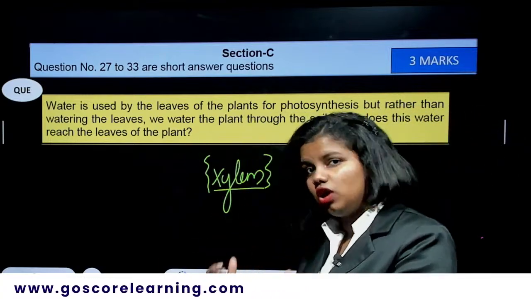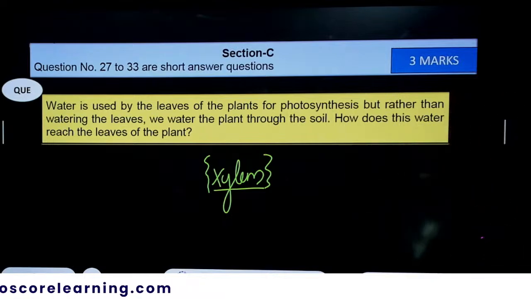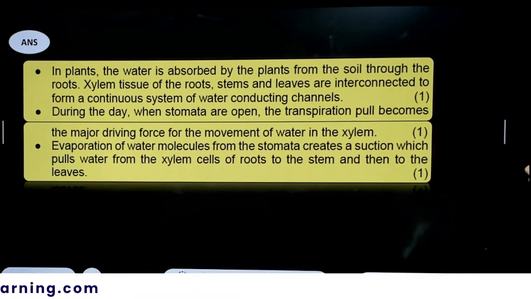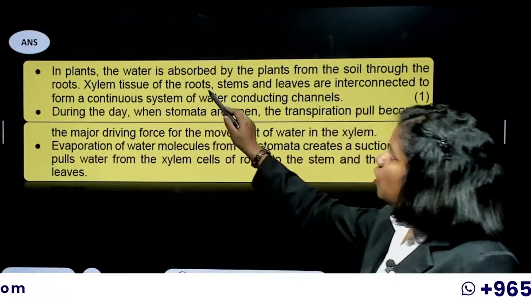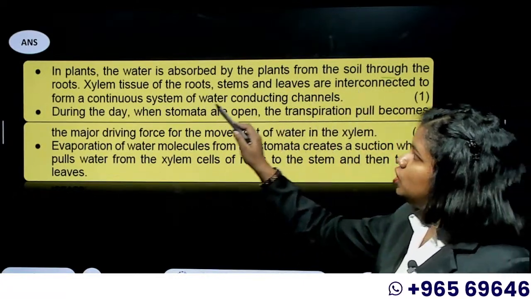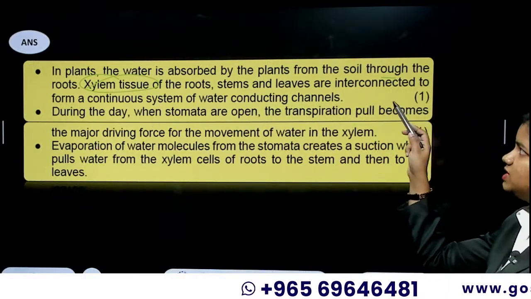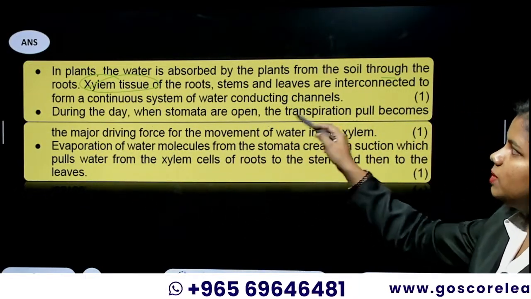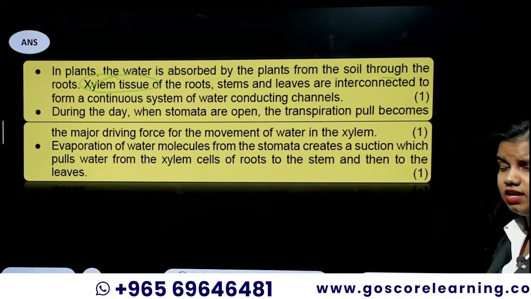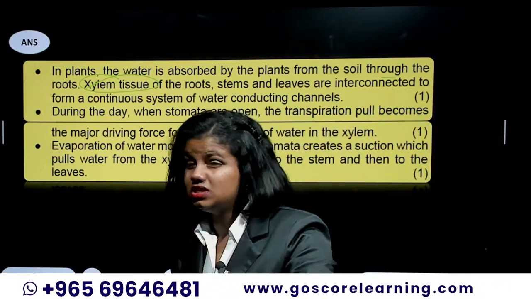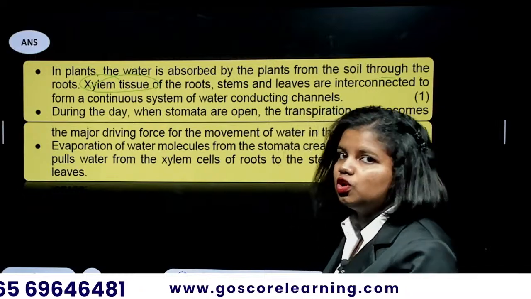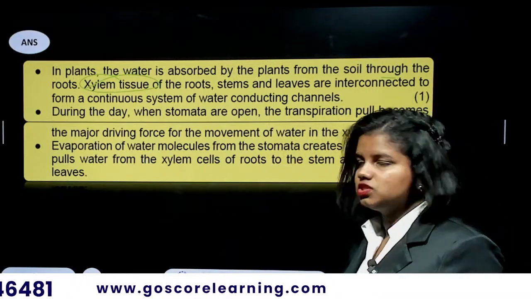absorbing the minerals and water that the plant needs, right? And you can also add on the points like, see, in plants the water is absorbed by the plant from the soil through the roots, and xylem tissue of the root, stems and leaves are interconnected to form a continuous system of water conducting channel. So first point, you can talk about the xylem tissue and how it is absorbing the water in that unidirectional manner.